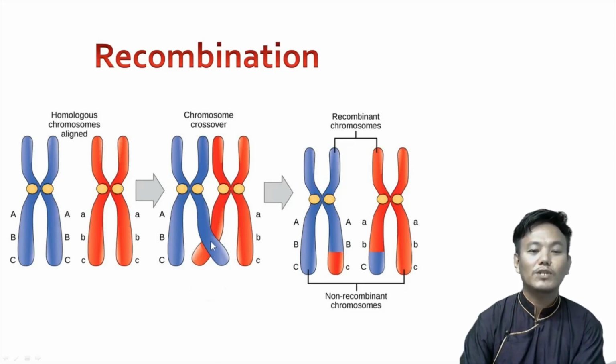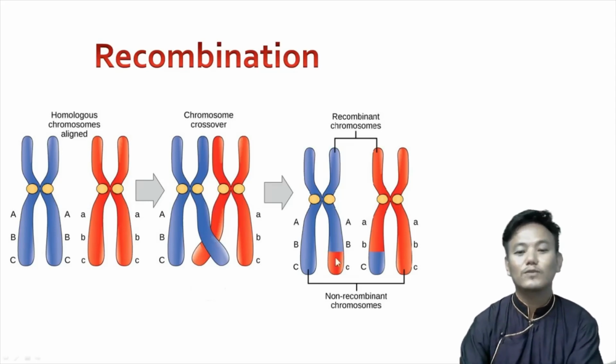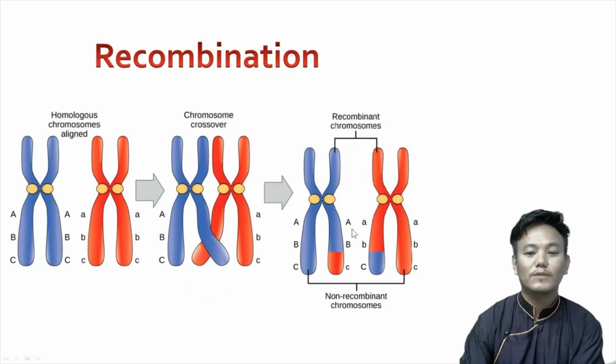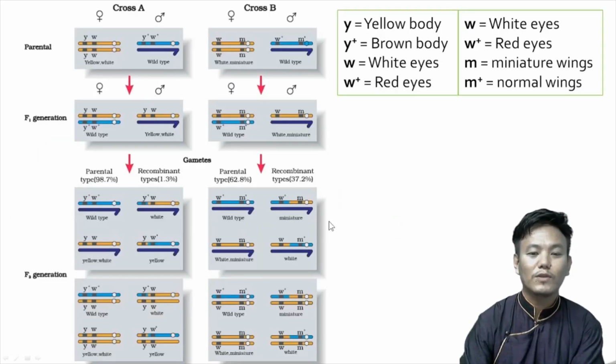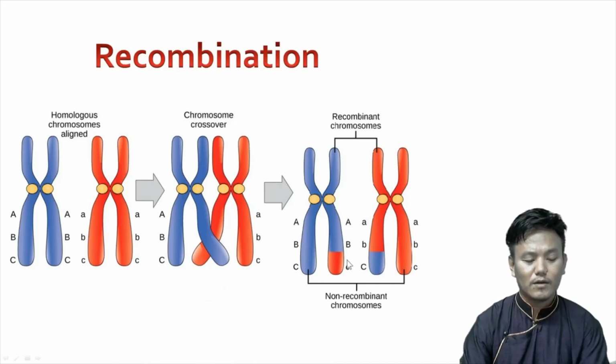So how does recombination happen? When the crossing over happens, when the chromosomal arms overlap over each other and there is an exchange of materials, recombination happens. Remember, earlier all the dominant alleles were present on the blue one, but now let's look over here. The recessive c allele is now on the blue one. So this shows recombination, and recombination is the main phenomenon which leads to the variation among sexually reproducing organisms.